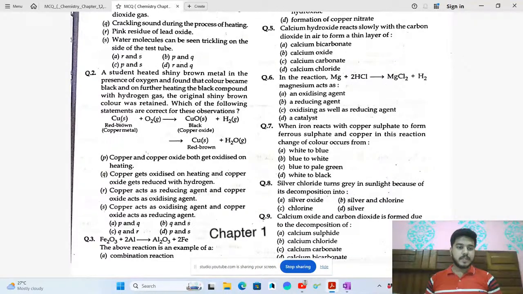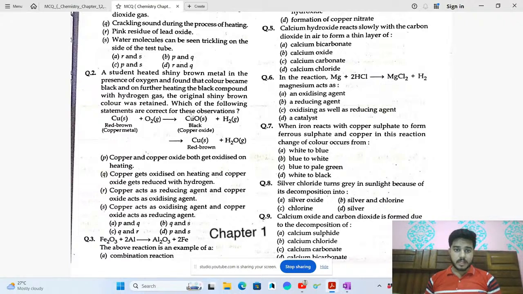So here what we see, the options are P: copper and copper oxide both get oxidized. See, copper is getting oxidized, but copper oxide is not getting oxidized, it is getting reduced. Q: copper gets oxidized on heating, and copper oxide gets reduced with hydrogen. That's correct. Q option is correct. R: copper acts as a reducing agent, and copper oxide acts as an oxidizing agent.